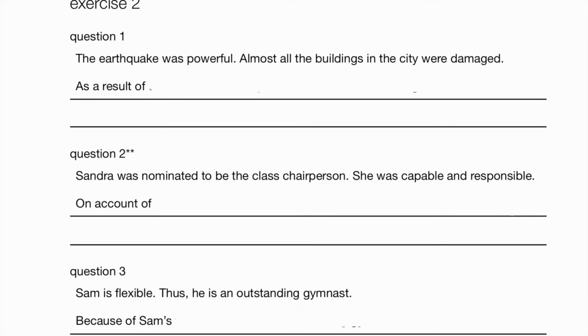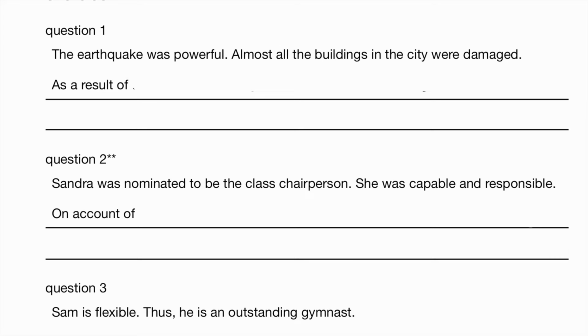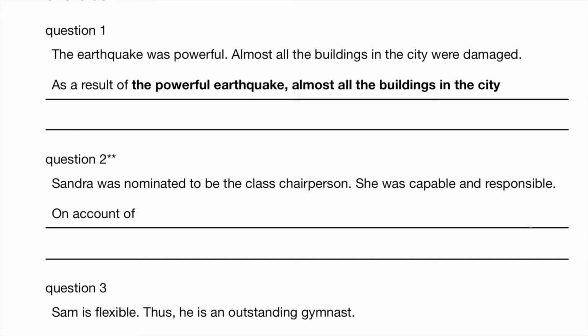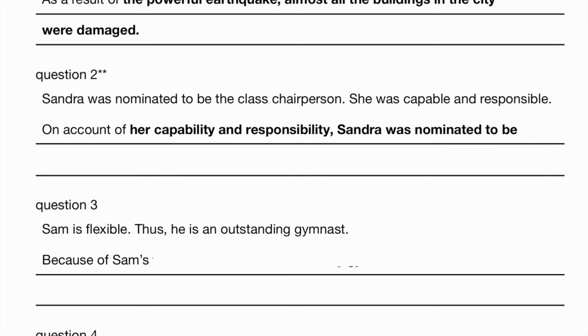Exercise 2. The earthquake was powerful. So as a result of the powerful earthquake, almost all the buildings in the city were damaged. Sandra was nominated to be the class chairperson. She was capable and responsible. So on account of, as in considering her capability and responsibility, Sandra was nominated to be the class chairperson. So noun form of capable is capability, responsible, responsibility.